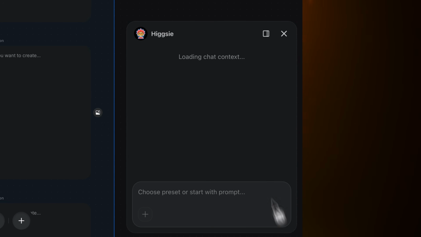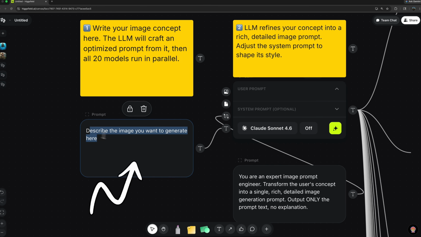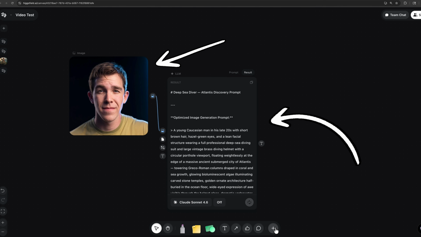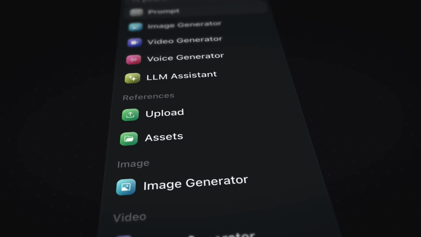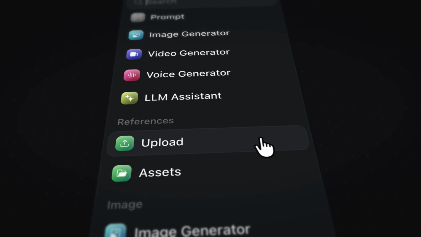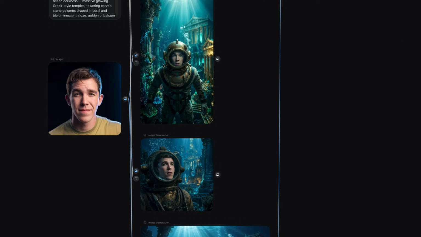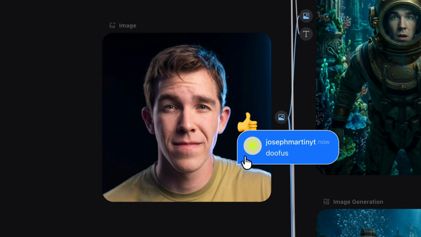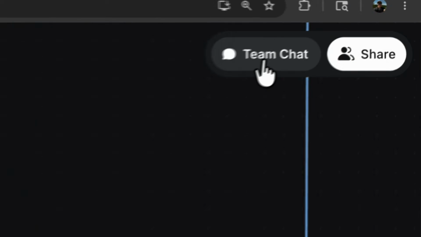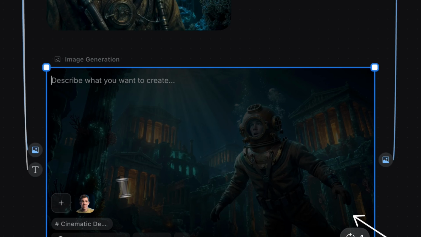Higgsfield, on the other hand, doesn't have nearly as comprehensive of an agent attached, and their canvas is more optimized for general AI creation, brainstorming, testing, and team workflows. With Higgsfield, you basically have all of the built-in tools from their platform, including LLM models, image gen, and prompt boxes, but just put into a node-based workflow. Higgsfield Canvas is also super optimized for team collaboration with features like canvas sharing, annotation, and a built-in chat. But I did experience some serious usability errors and glitches when I tested it out.